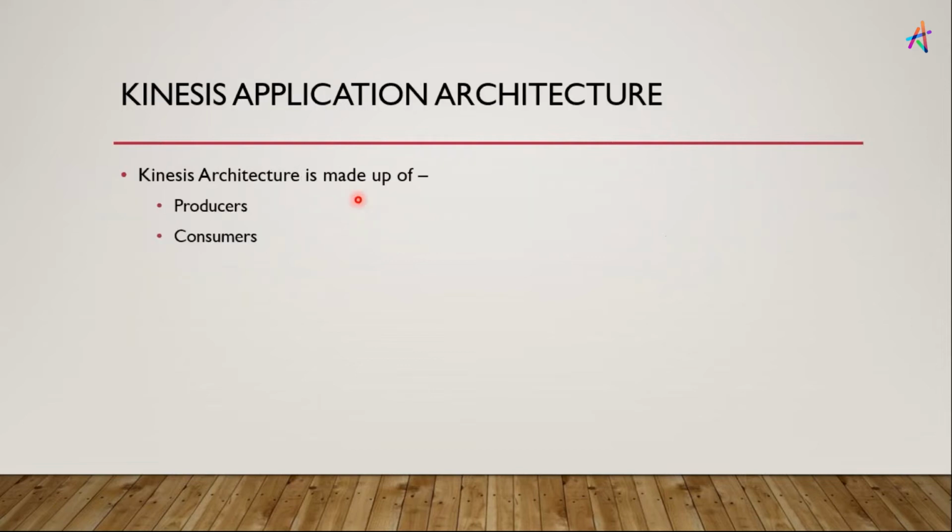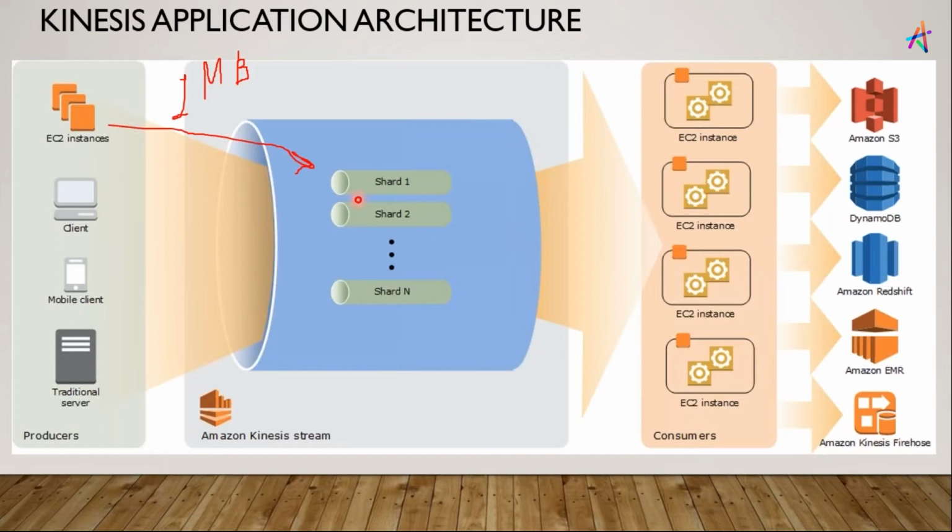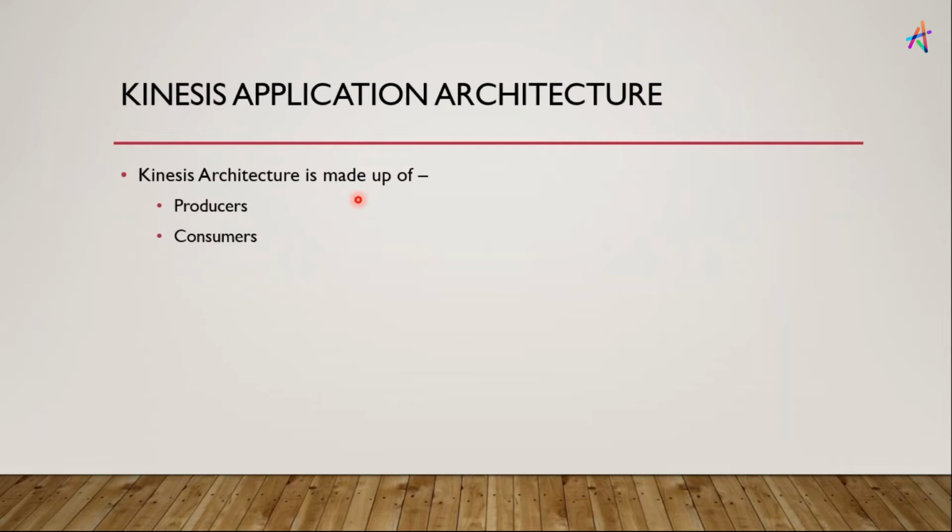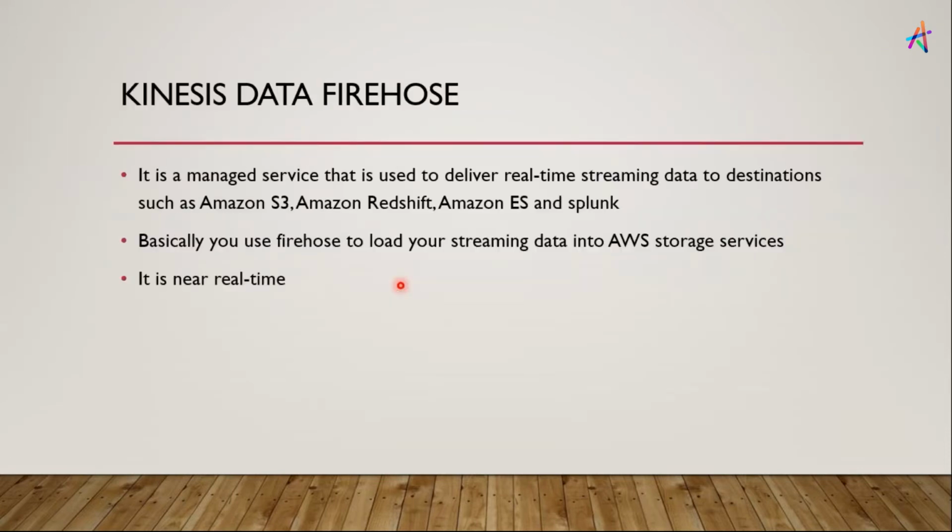Okay, and another thing is that the most important difference between data stream and data Firehose is that data stream is real time. As soon as the data is generated from a producer, your data stream will catch the data. But the way Firehose works is that it will wait at least a minute to collect the data, then it will load the data. That's why it is called near real time. The minimum waiting period for Firehose is 1 minute. So it will wait for 1 minute, then it will collect all of the data, then it will load the data in storage services.